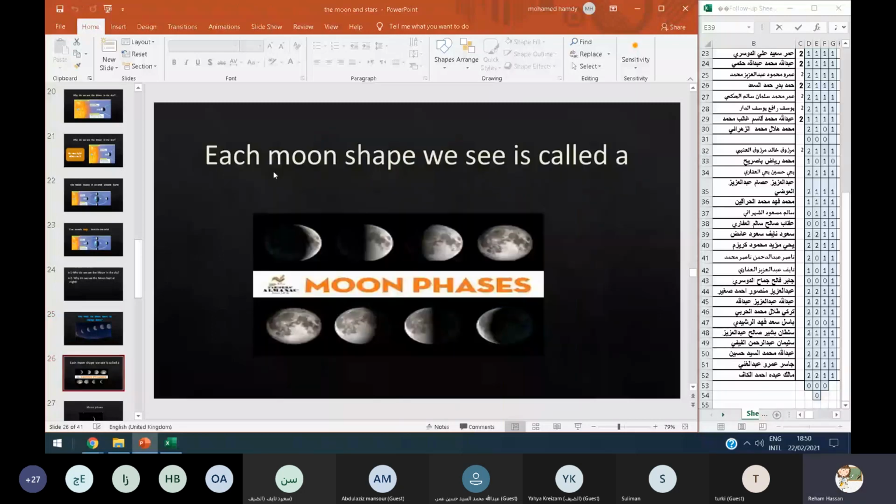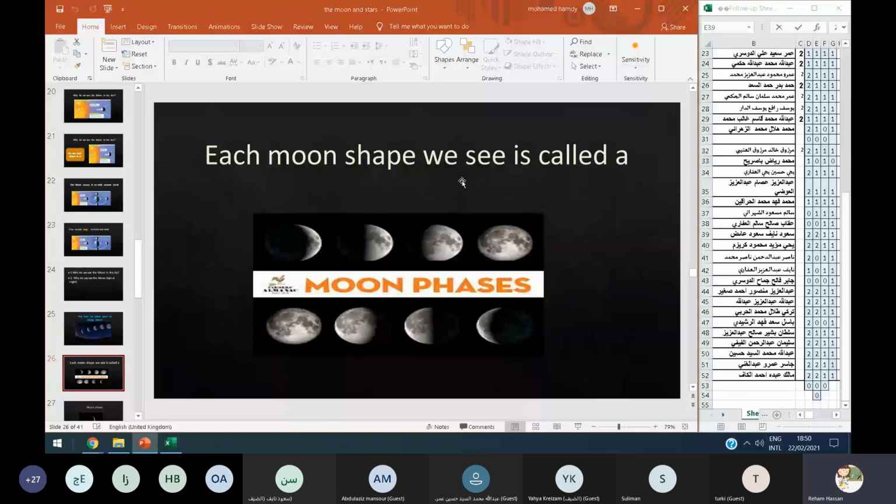But each moon shape we see is called a phase. So this is a moon phase, and this is a moon phase, and this is another phase. Each moon shape we see is called a phase. Okay.